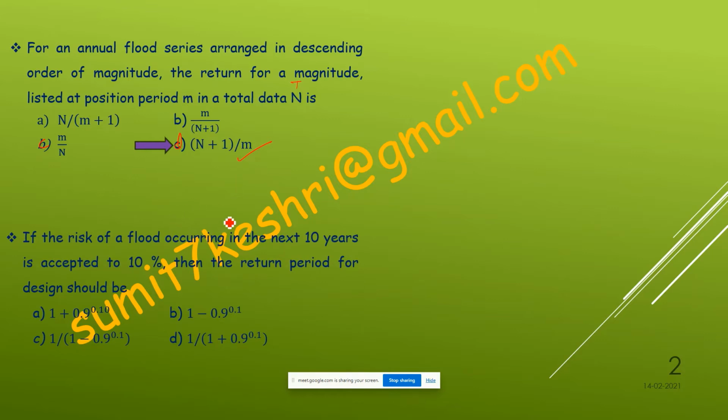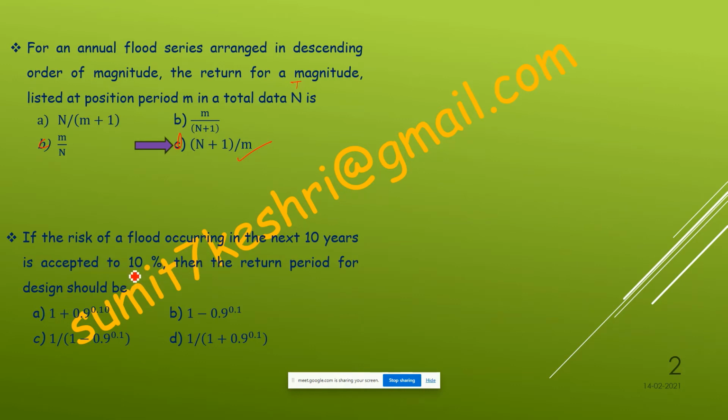Now calculate this one. What will be the answer for this question? If the risk of a flood occurring in the next 10 years is accepted to be 10%, then what should be the return period of that design?